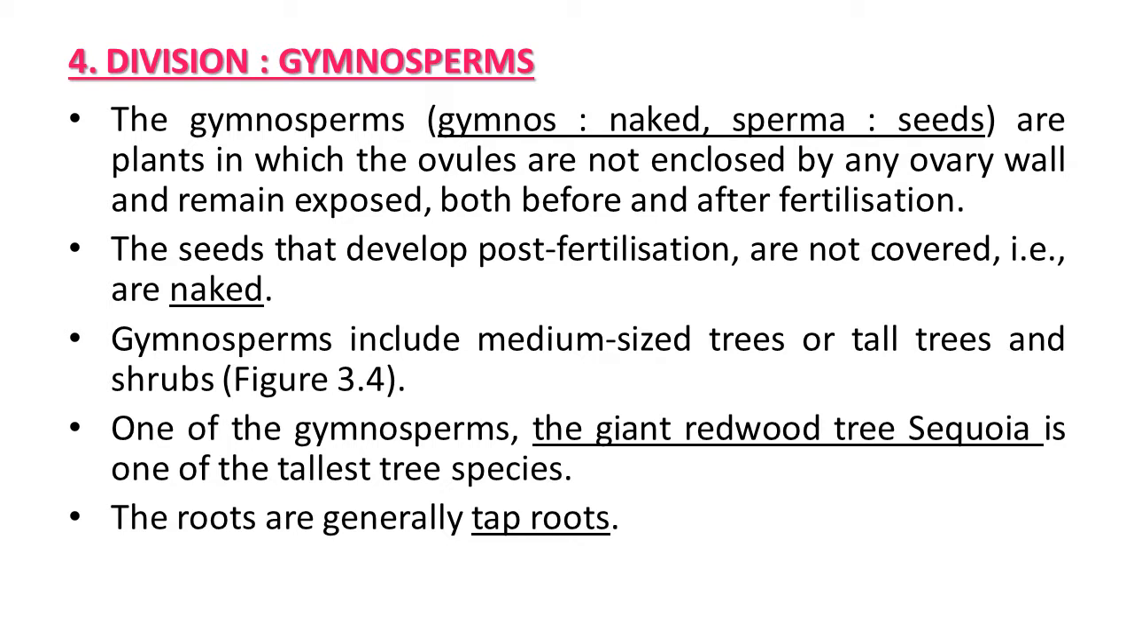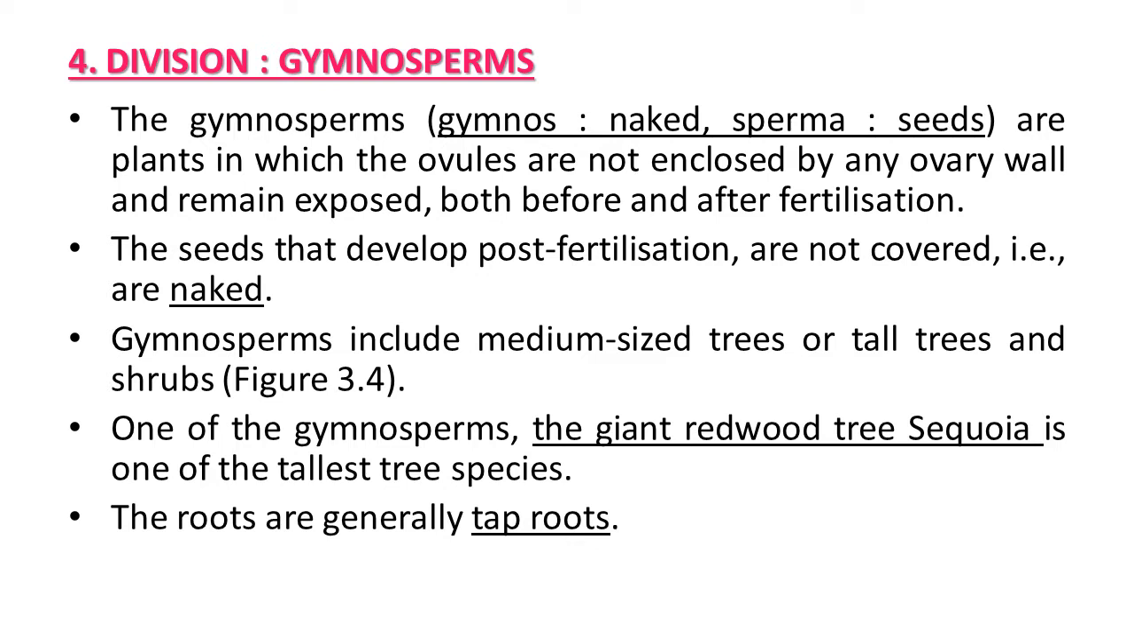Hello students, in the last lecture of chapter 3, Plant Kingdom, today we are going to study two divisions of the plant kingdom, that is gymnosperms and angiosperms, as well as plant life cycle and alternation of generation. Now you are aware that the plant kingdom has five divisions. The first three, algae, bryophytes and pteridophytes, you have already studied in previous lectures, and now the remaining two divisions, gymnosperms and angiosperms.